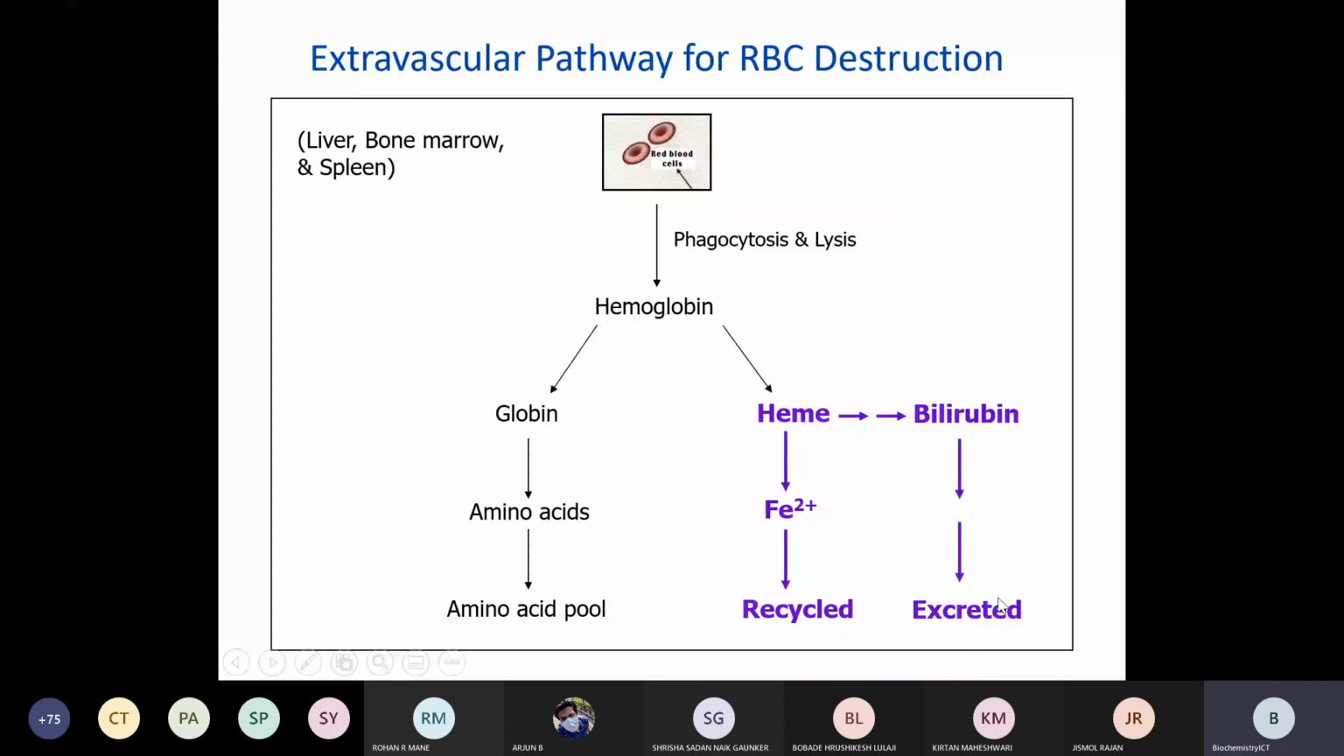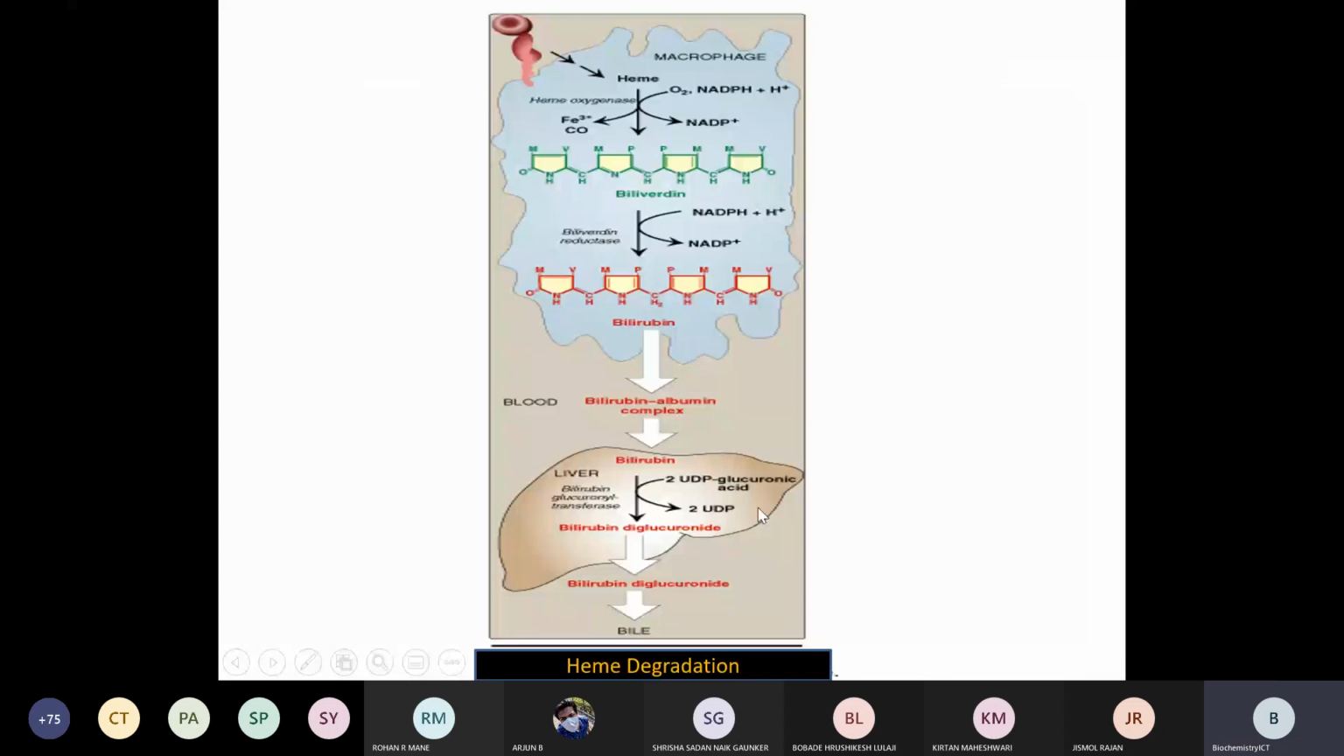Then, iron is part of heme. The iron released from heme in the first reaction, by heme oxygenase, will be recycled. That means it can be utilized again to form the porphyrin molecule.